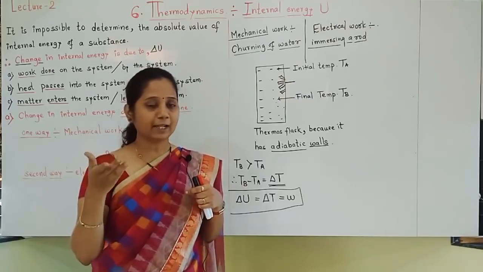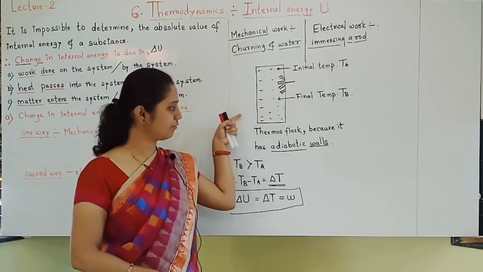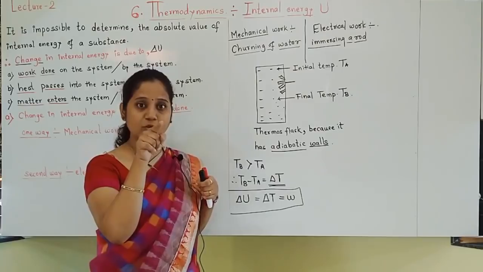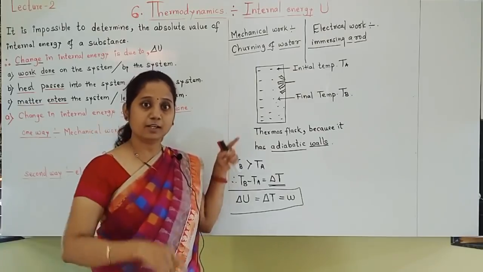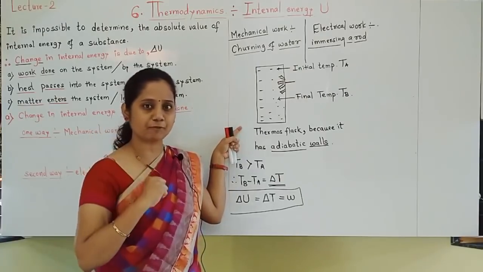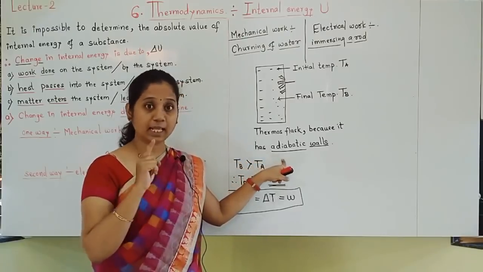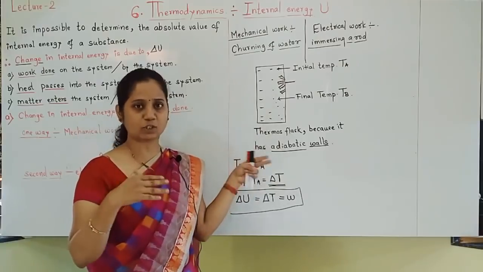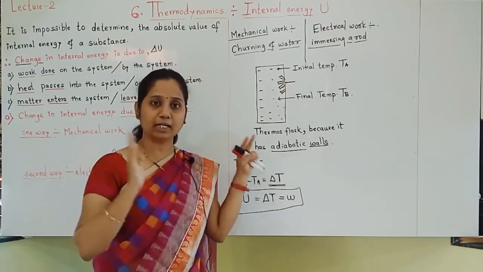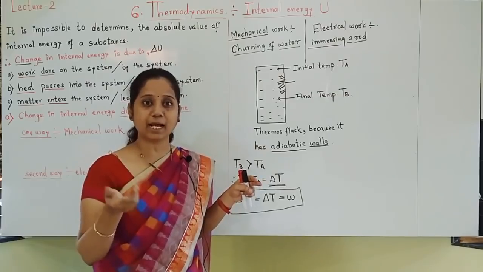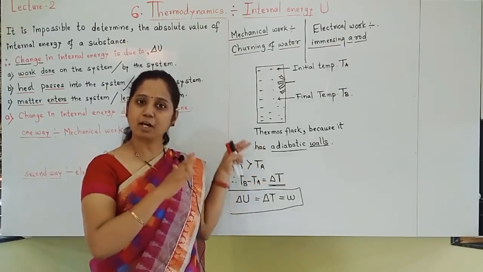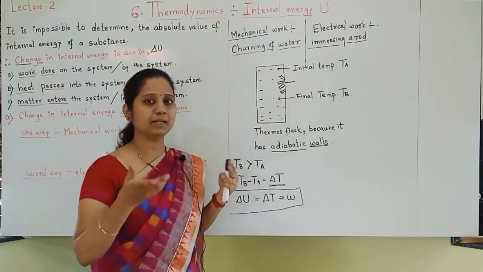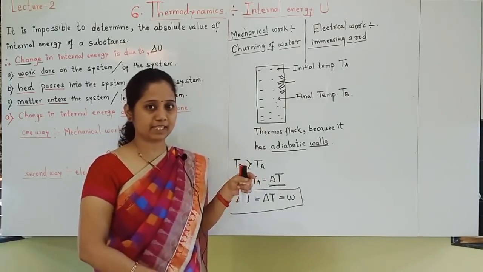Now here, in case of heat, can you make use of a thermos flask? No, because heat should go inside also, heat should go outside also. A thermos flask has which type of walls? Adiabatic walls. Go on remembering the names. Questions will be asked. Nobody will ask you all this explanation that I am teaching; this is all the understanding part. What type of questions will be asked, we are going to discuss after finishing this topic. So just go on listening, and remember the exact terms wherever necessary.